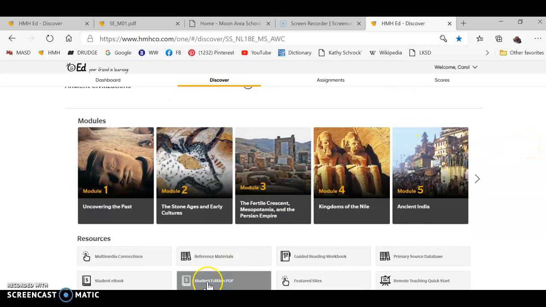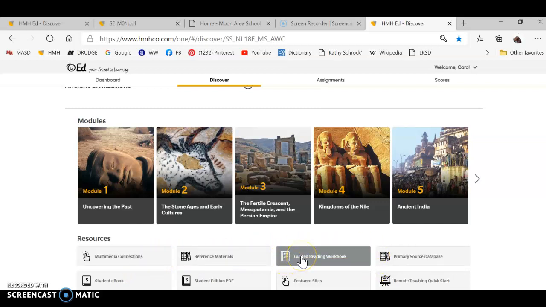So you're going to want to click on Student Edition PDF. All of these other ones we will not use. Maybe we'll use the guided reading workbook, but for right now we're going to stick to the Student Edition PDF. The student ebook, again, you're welcome to click on any of these and look at them. The student ebook is interactive, so it's the same information, the same textbook, but it's set up a little bit differently and doesn't have the same page numbers. But there's a lot of fun things you can do on it. It provides you flashcards as well.